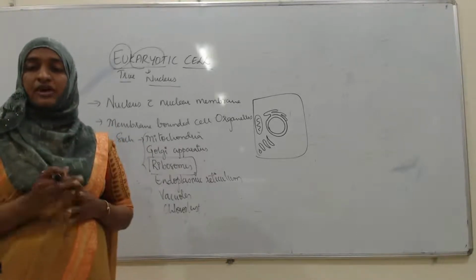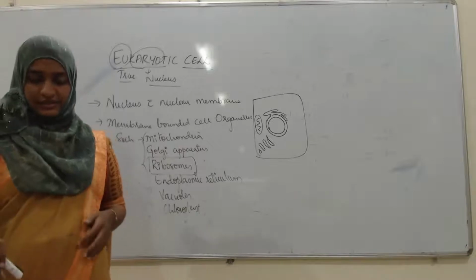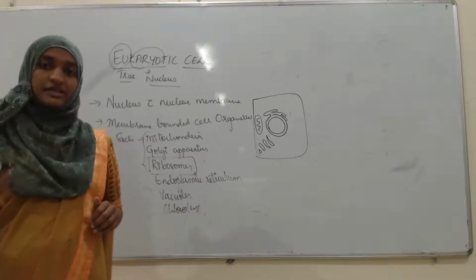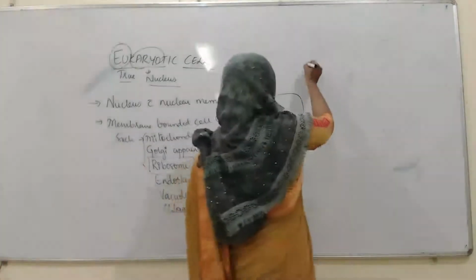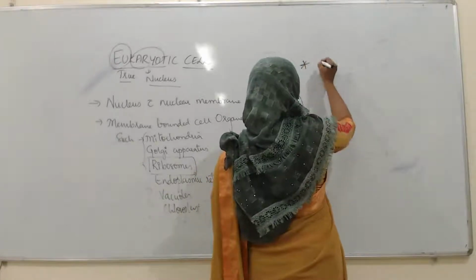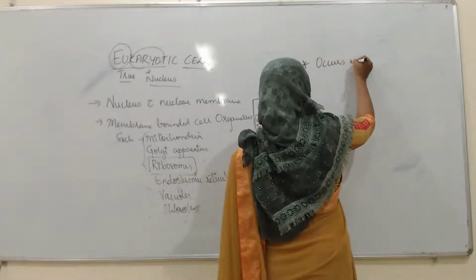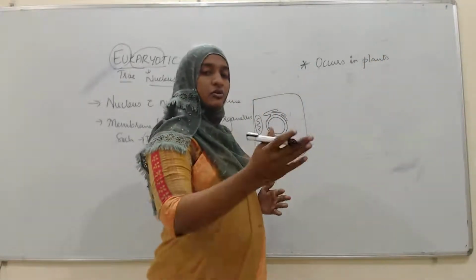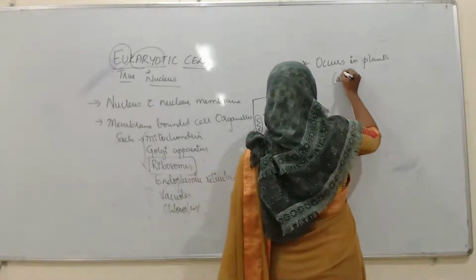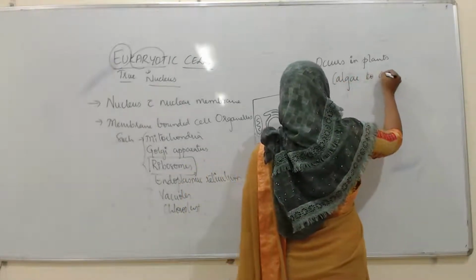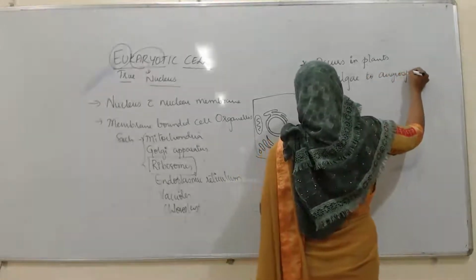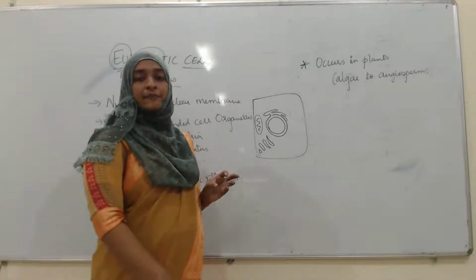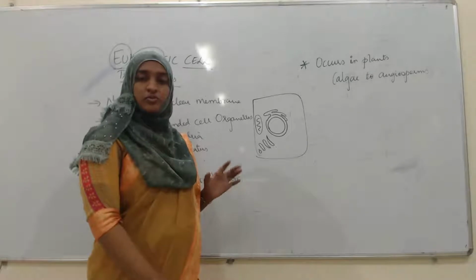Where does this eukaryotic cell occur? Let's see, it occurs in plants, from algae to angiosperms, in all the classes of the plants. Plants means in all the classes, such as algae to angiosperms, that is algae, bryophyte, pteridophyte, gymnosperm and angiosperm.